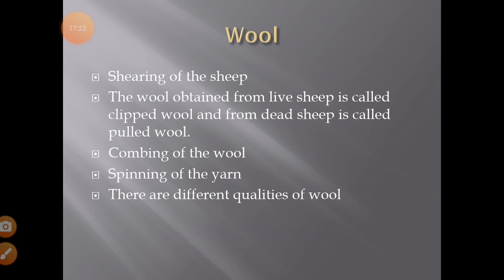So there are many processes in obtaining the wool. One is the shearing, the other is the washing, then the next one is the combing, and then spinning. The wool obtained from the live sheep is called clipped wool, and from the dead sheep is called pulled wool.